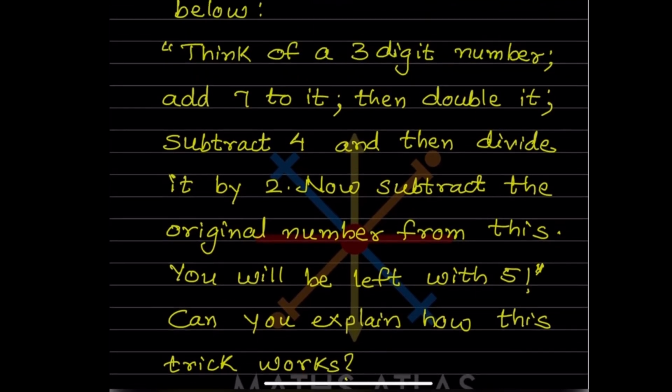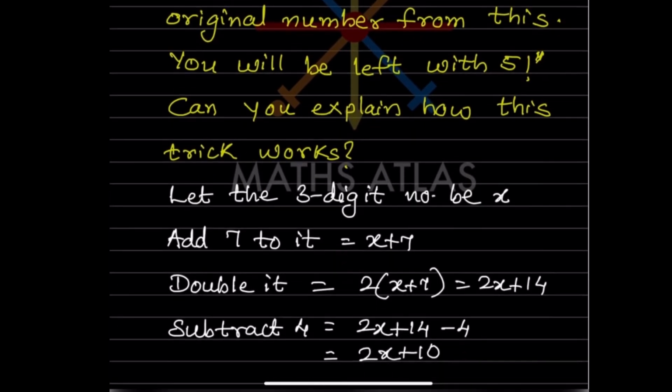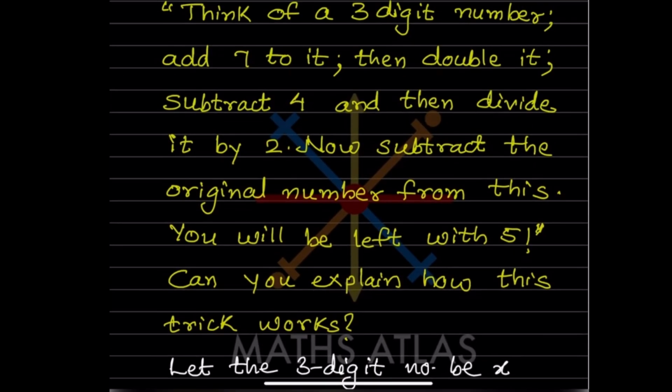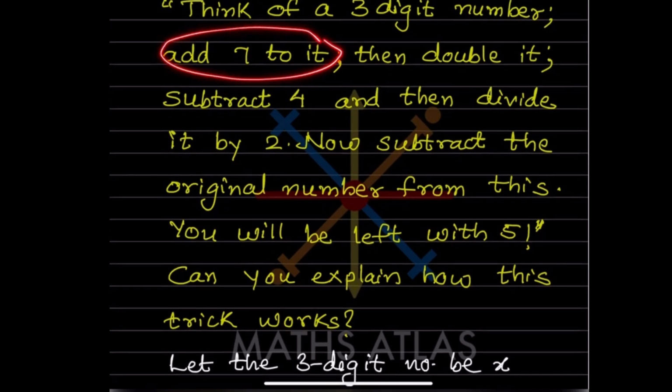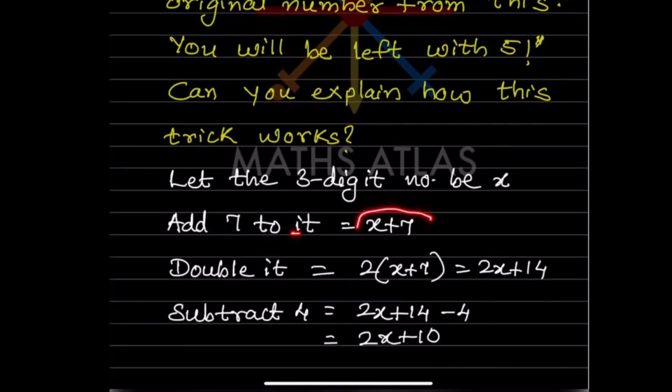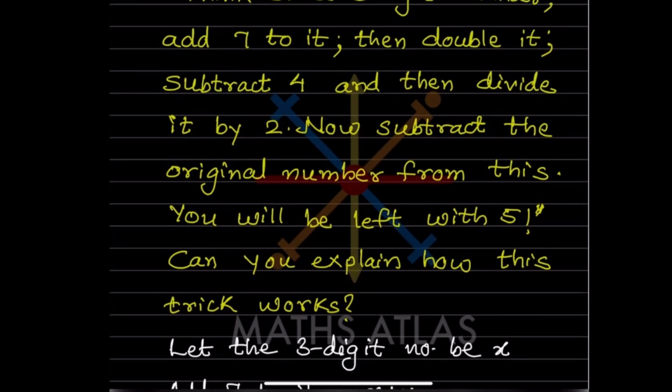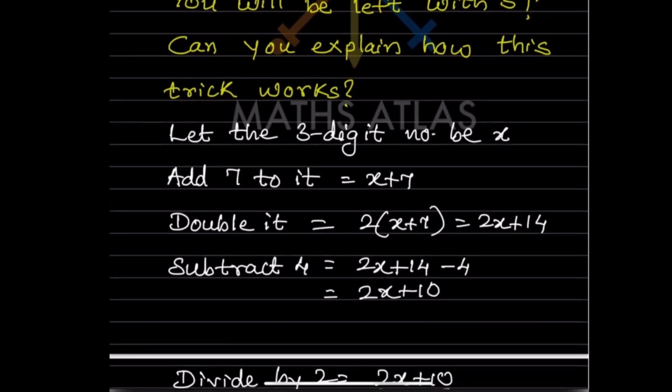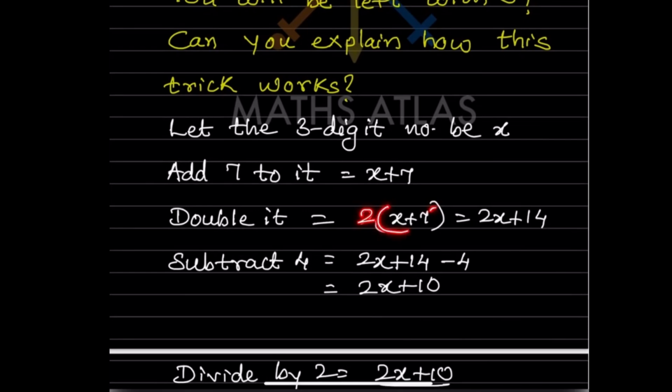Now see here, think of a 3-digit number. So let the 3-digit number be x. Now the second one, what did they say? Add 7 to it. Add 7 to it means x plus 7. Then double it. Double it means 2 into (x plus 7). Why did we put a bracket? Because there are two terms. So what will you get here? 2x plus 14.